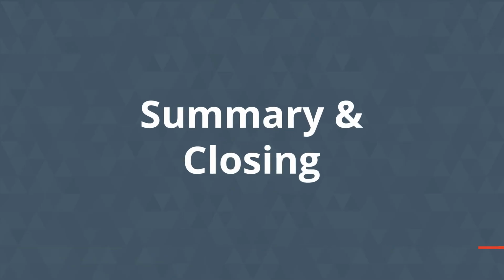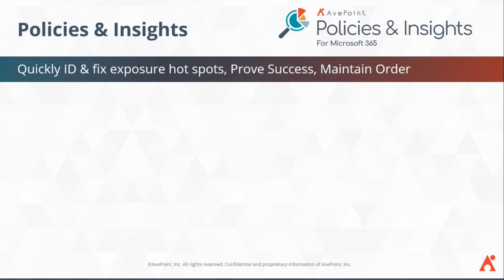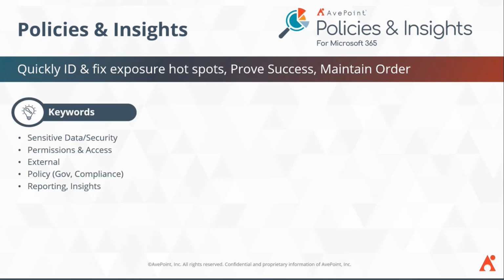So, in summary, policies and insights quickly identify, fix exposure, focus on the hot spots or where your risk is most critical within your organization, help you prove success and help you maintain order. So we can do that by looking for specific keywords, sensitive info types, sensitivity labels. We can look for external users and again, put a proactive policy to help you control that and then be able to report on that, give you valuable insights into that.